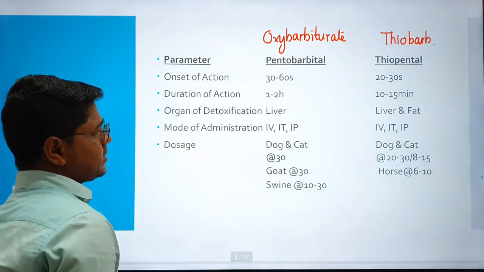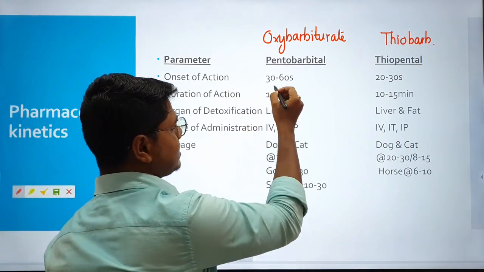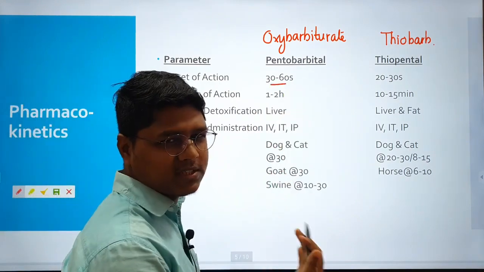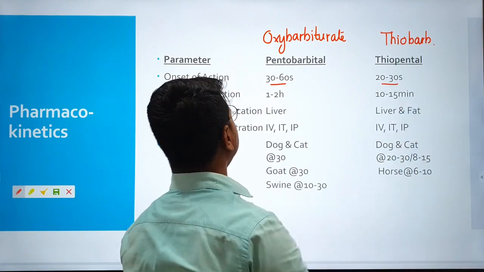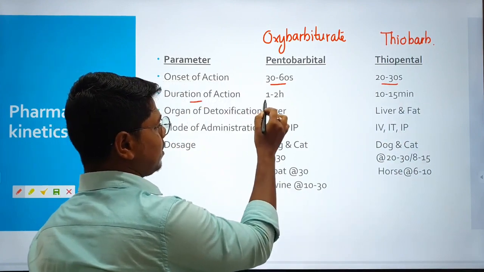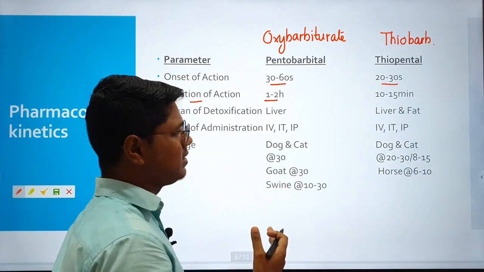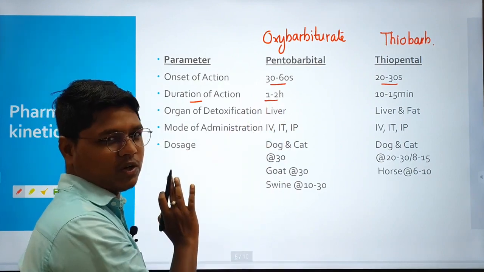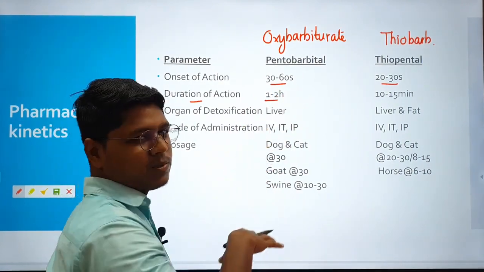So first one, the onset of action. Pentobarbital is 30 to 60 seconds. Thiopental is literally rapid, 20 to 30 seconds. Duration of action of pentobarbital is 1 to 2 hours. It has a very long duration of action, but that is why it is not so popular, because we don't need this much long time.